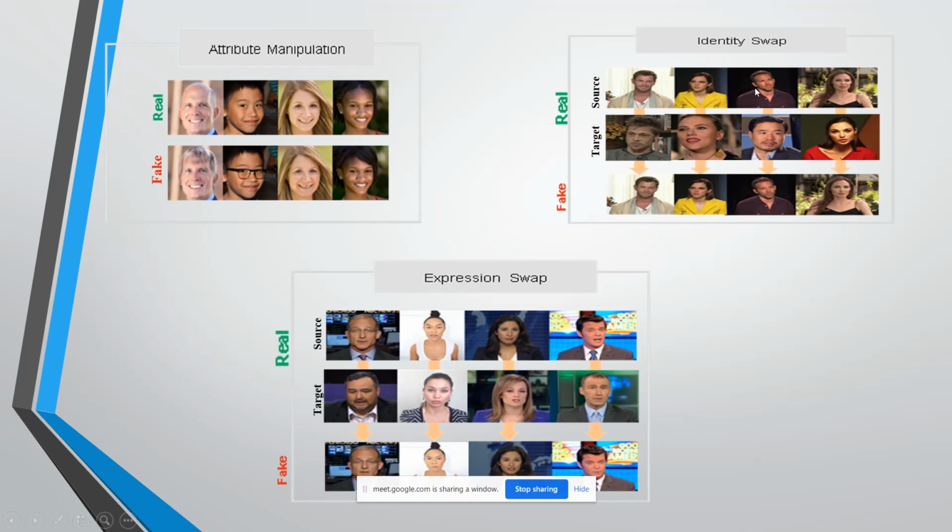Next, identity swap. This manipulation consists of replacing the face of one person in the image with the face of another person. Next is expression swap. This manipulation, also known as face reenactment, consists of modifying the facial expression of a person. To detect this kind of manipulation, we have come up with this topic. And this is the brief introduction of our topic. And here Nutan is going to explain the motivation and problem source.